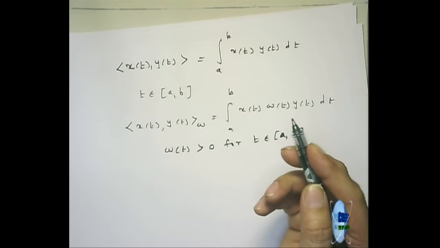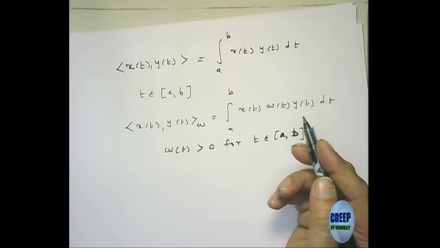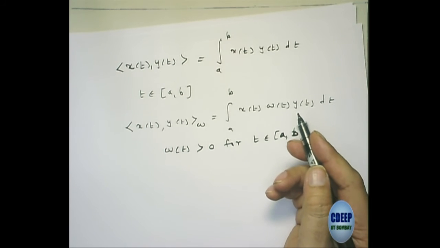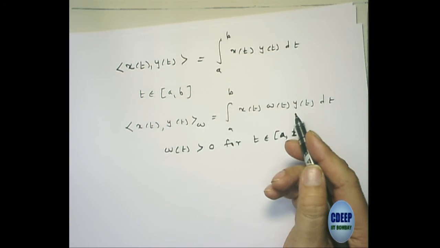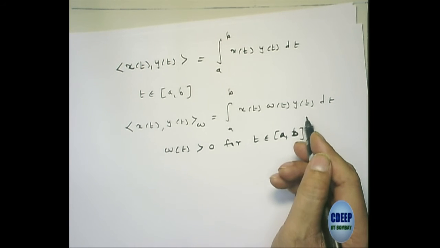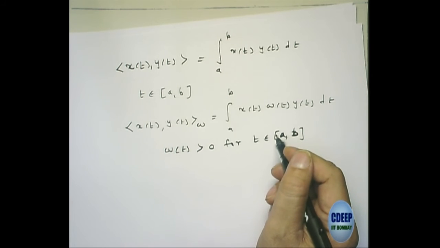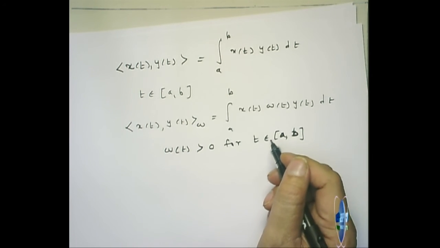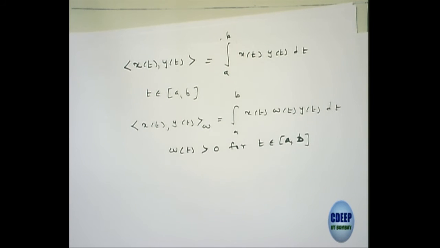So in the class each one can have his or her own positive function w(t), and you can define your own inner product, and then define an orthogonal set with respect to your own inner product. Whether that inner product will be useful or not is a different question. Then you can say that certain orthogonal functions have become famous because they have been found to be useful in certain contexts, but that is not the only way of doing it. So this could be another way of defining an inner product. Just like W should be a positive definite matrix.